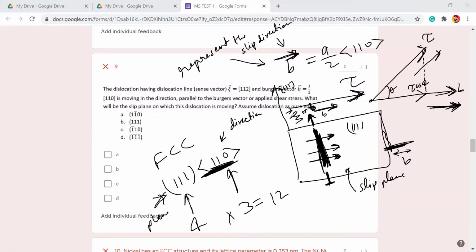So what is the angle between both of them? 90 degrees, exactly.